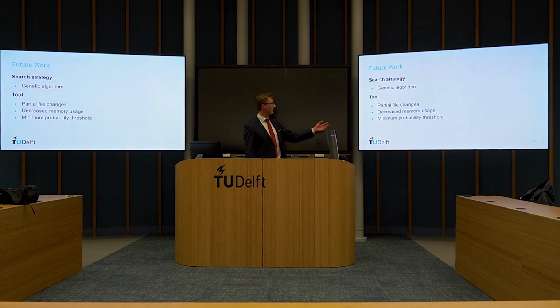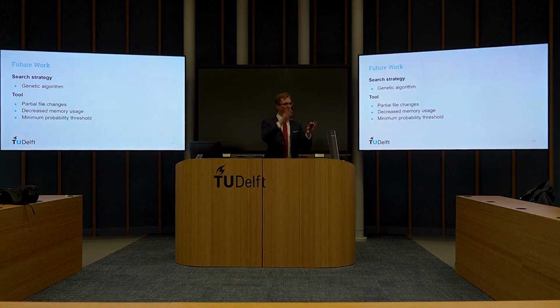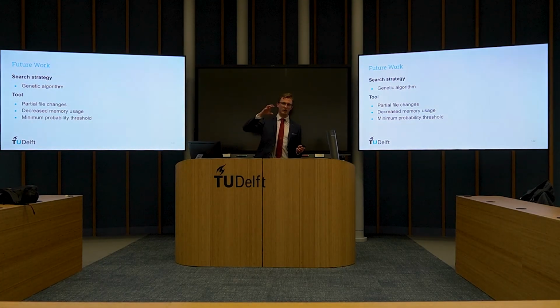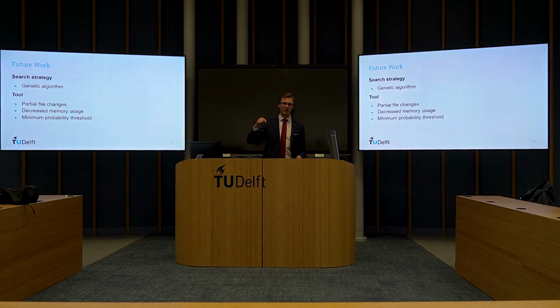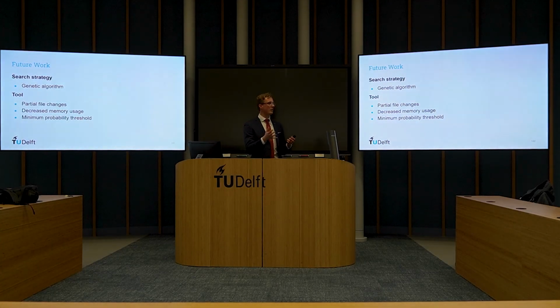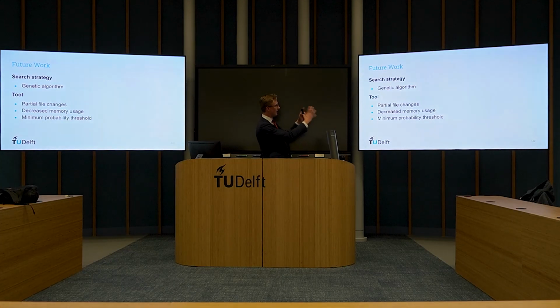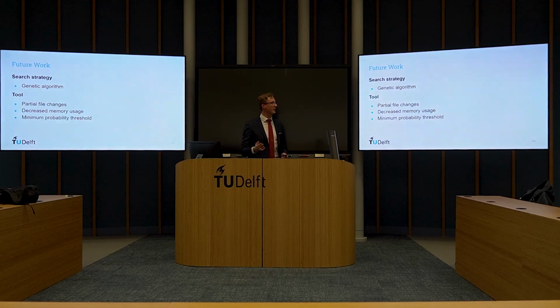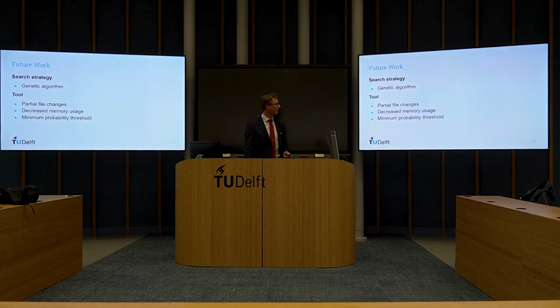Also, we could have decreased memory usage because currently when we try to backtrack, we keep an array of trees that represent basically my program. And each time we need to backtrack, we just go to the previous version of the tree. However, now we are just storing large trees in an array, and we could also just store the initial tree with all the modifications made to it, like the type annotation that is added at this specific slot.